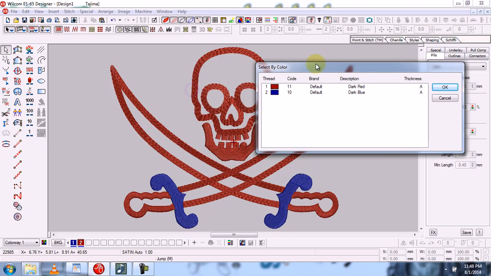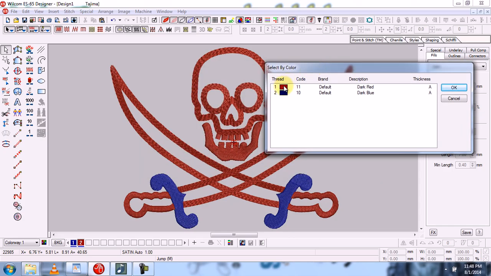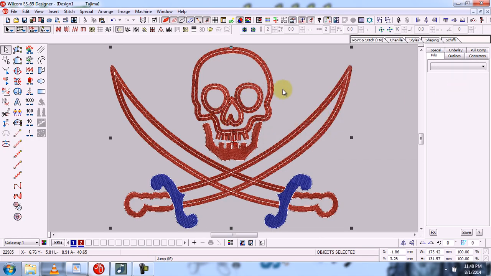Now you can see that both colors are showing here. I will click on red and then click on OK. You can see that all the parts of the design which are made with red color have been selected. So in this way we can select all the separate parts of the design.